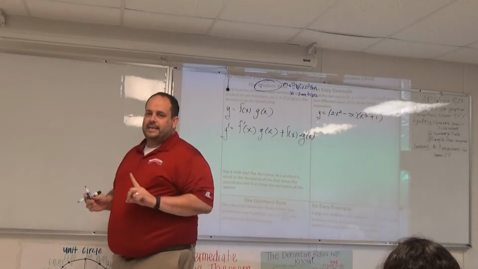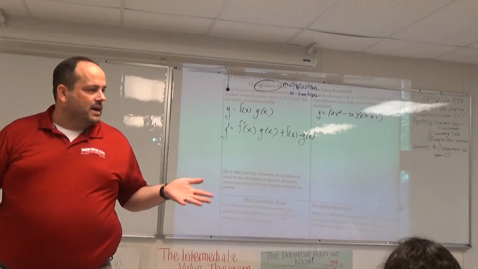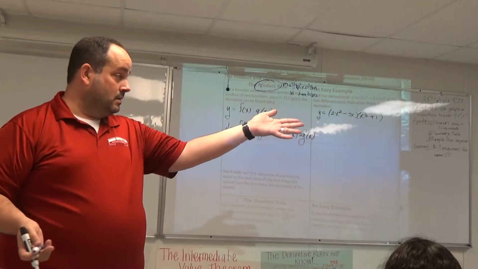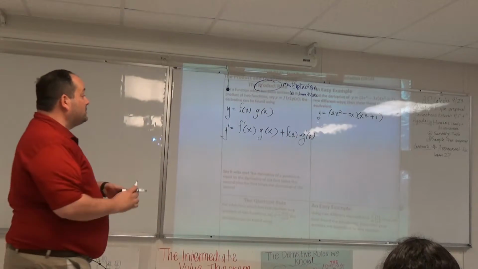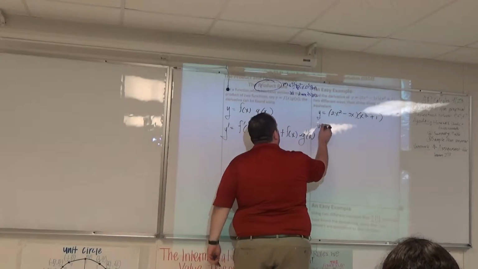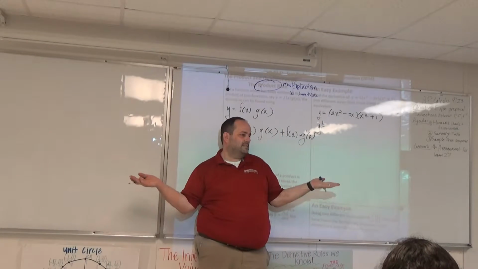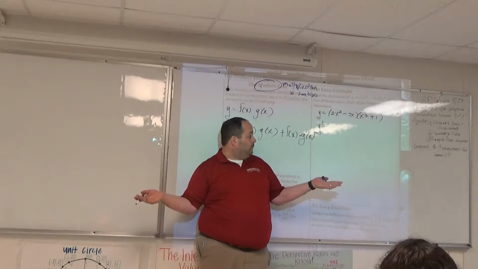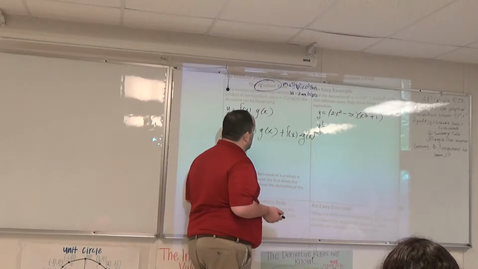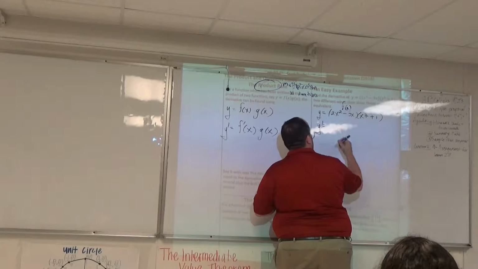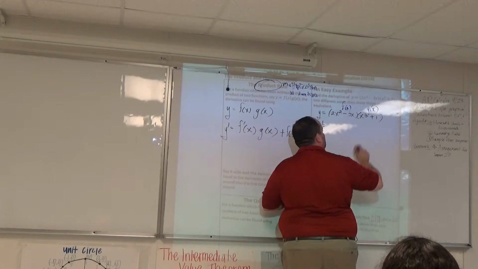And first of all, is this the kind of problem you should be thinking product rule? Yes. Why, Celeste? Because two functions are being multiplied. Two functions are being multiplied together. Good. So we are just blindly using the product rule here because, like, you guys believe me. Okay, and what does the product rule tell me to do? Take the derivative of the first. Okay, this first guy here, this is the f of x. The second one is the g of x.